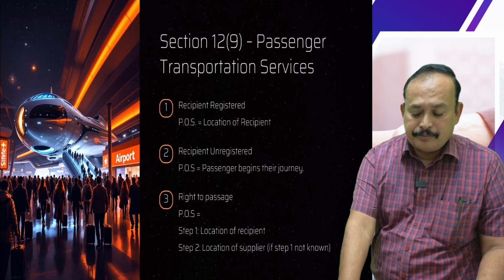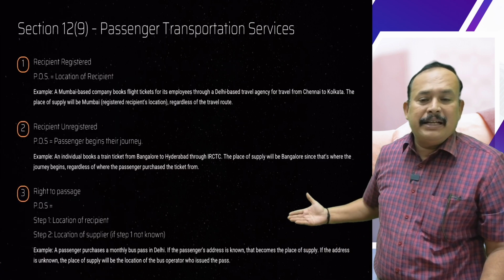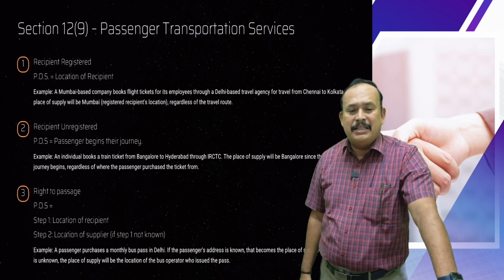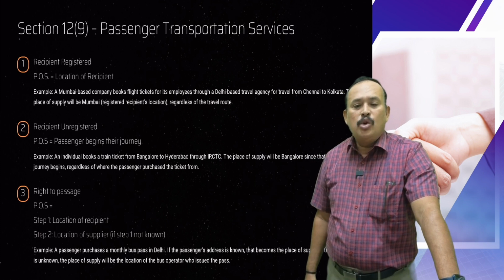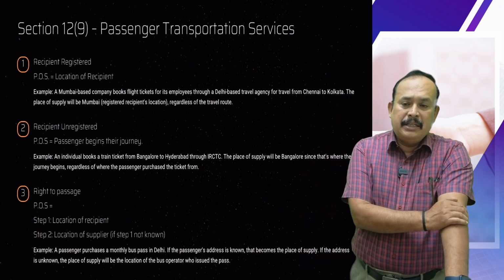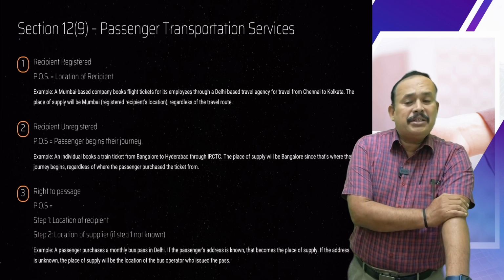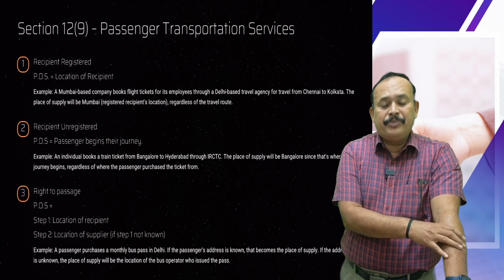In the right to passage example, the place of supply is the location of the recipient if the address is available; if it is not available, the location of the supplier is the place of supply.